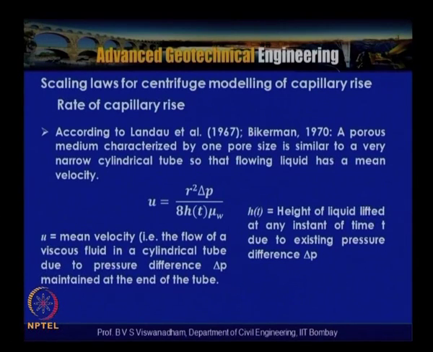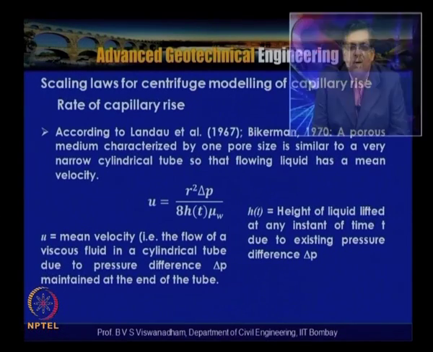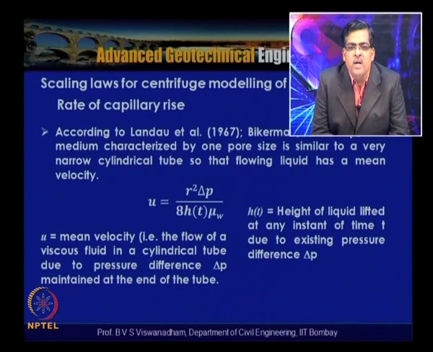So based on these assumptions and further deductions, the mean velocity is obtained as u = r² Δp / (8 h(t) μw). Here r is the pore radius, and Δp is the pressure difference between the surface tension forces and the weight forces of the water being lifted. u is the mean velocity, that is, the flow of a viscous fluid in a cylindrical tube due to the pressure difference Δp maintained at the ends of the tube.